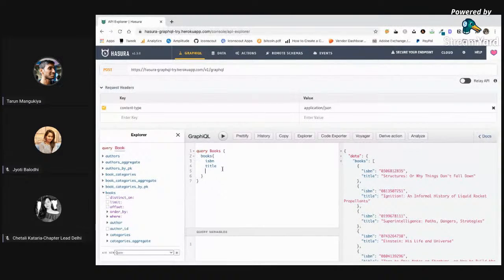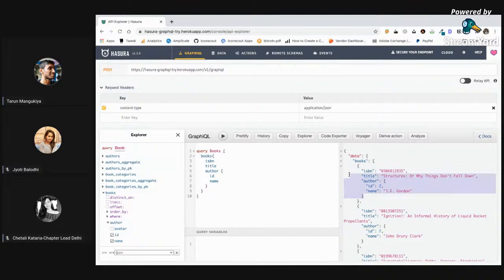And let us say in my mobile app, I also need to show the author of that book, right? So I go to author, and inside author I need ID and, let us say, name. When I click run query, I get this response, right? This is very easy to work on. And let us say the designer says I also want to show categories with tags. So we can just add categories, maybe genre, and in categories I have ID, and then I think,